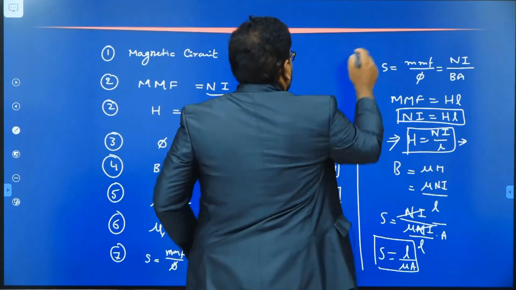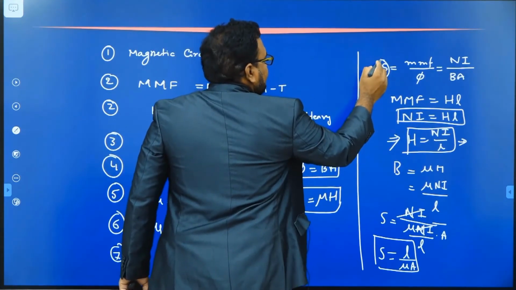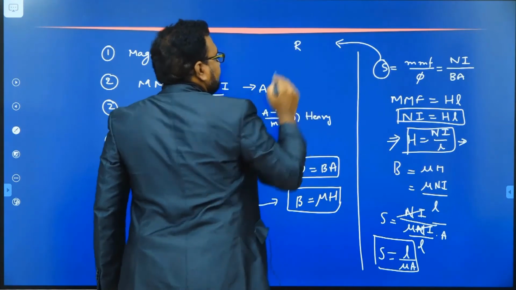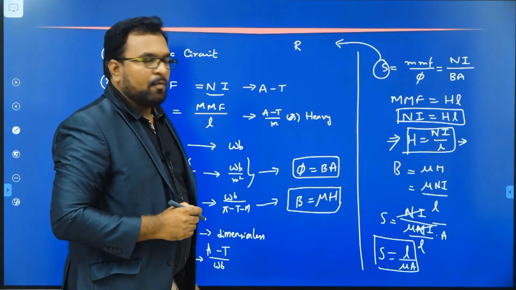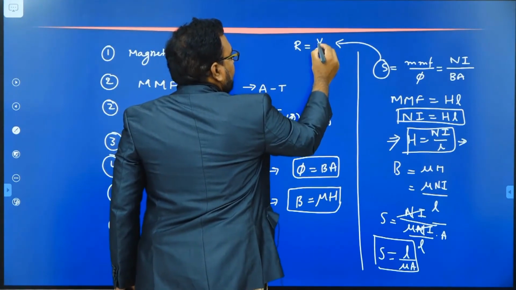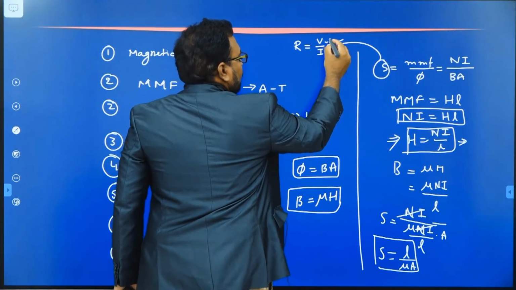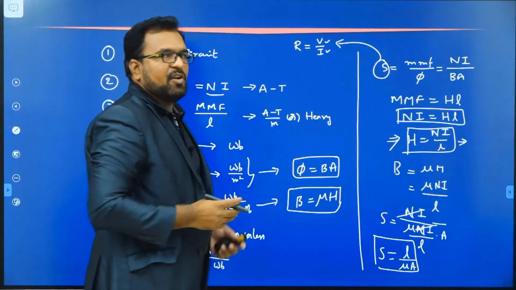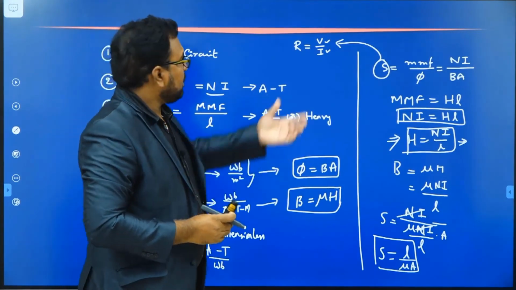Actually, I told you that the reluctance is equivalent to resistance. What is the formula for resistance in an electrical circuit? R is equal to V by I. Here voltage and current are the terms involved in an electrical circuit from Ohm's law.